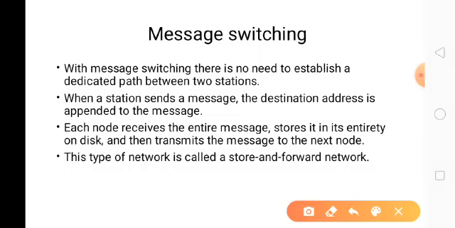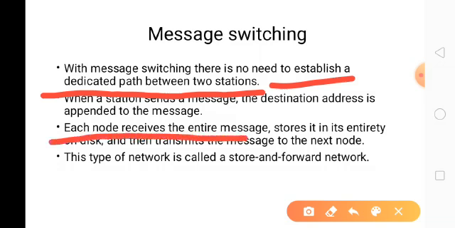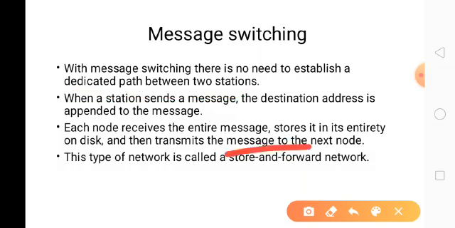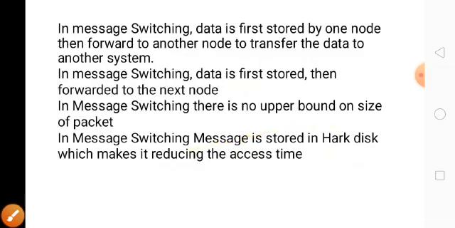See here, there is no need to establish a path between two stations. Why? Because the destination address is stored in the message, so each node receives the message, stores it, and reads this address. Each node finds the address and forwards it to the next node. Like that, it will be forwarded.